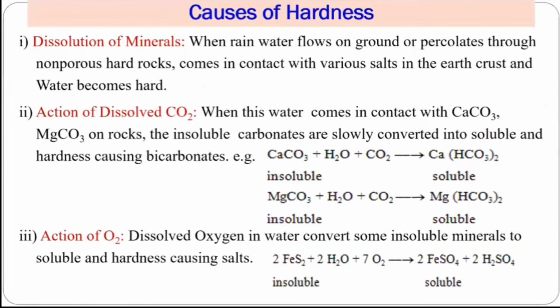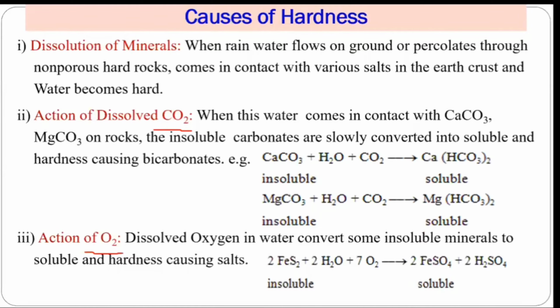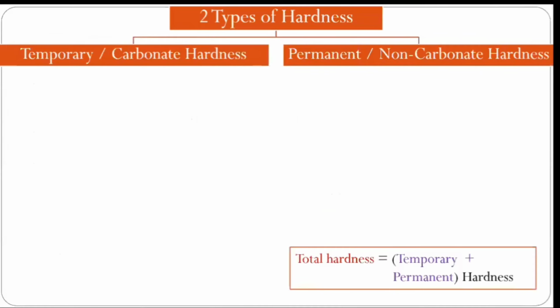So there are some causes of hardness. Why does water become hard? Rainwater passes through the ground, and at that time it may pass through some rocks and minerals, and that's why some minerals get added. Sometimes carbon dioxide and oxygen may be absorbed from the air, or atmosphere, and such materials may be formed, and that's why the water may become hard. These are the various causes of hardness. Now the important thing: types of hardness.